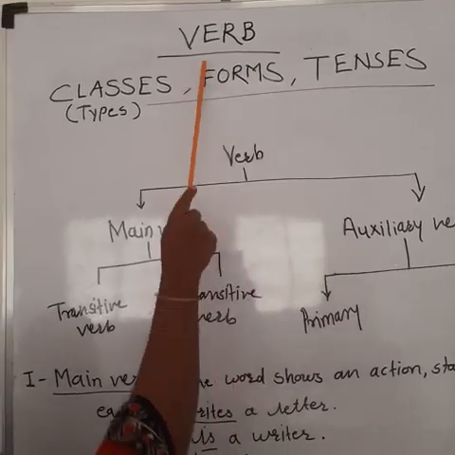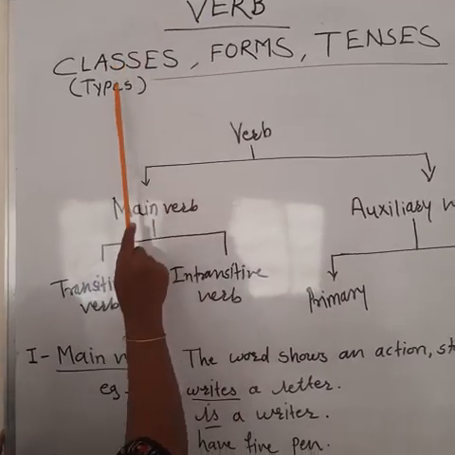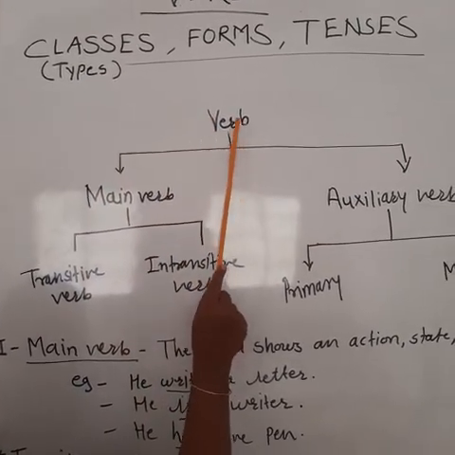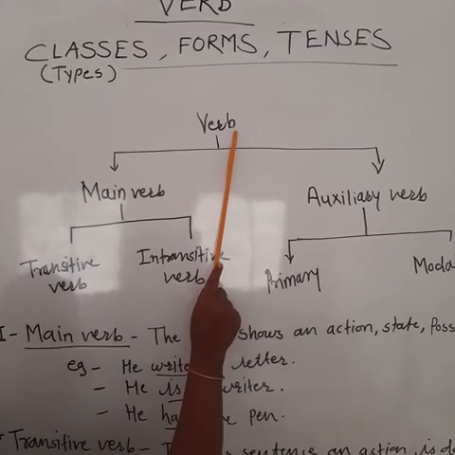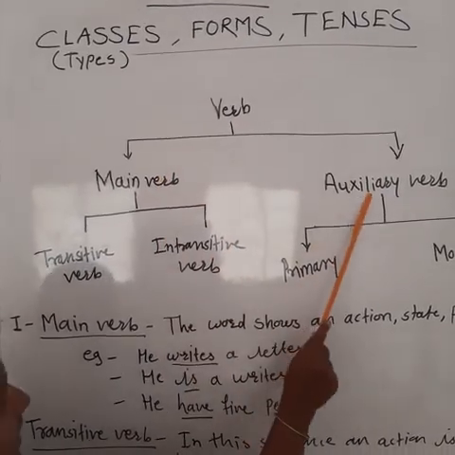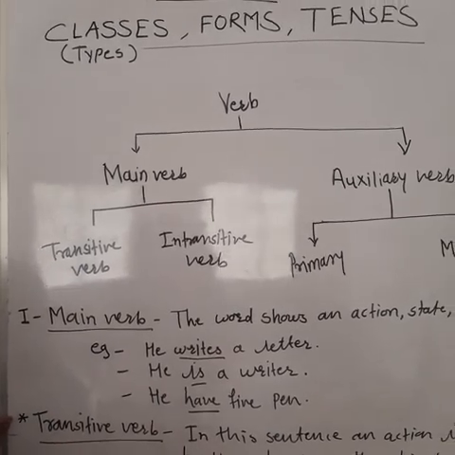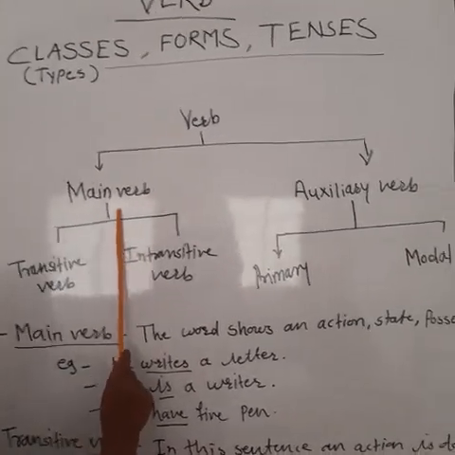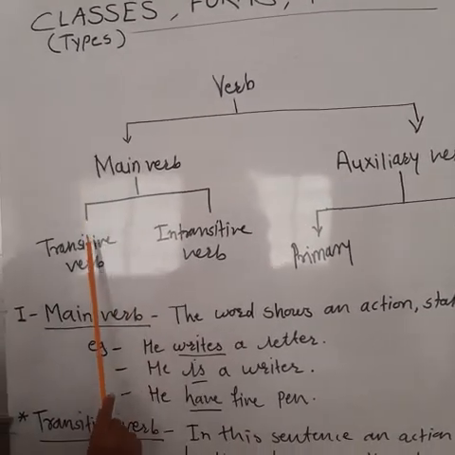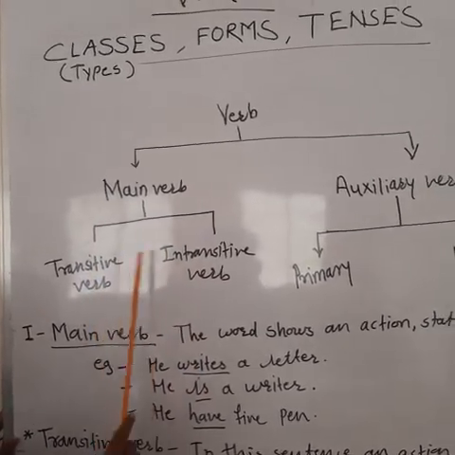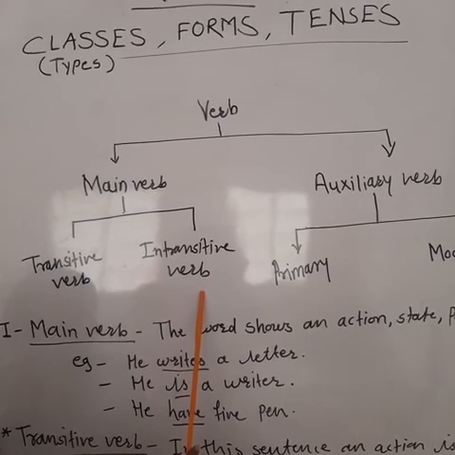So first of all, the verb and its types. The main verb and auxiliary verbs are the types of the verb. And main verbs also have two types, that is transitive verb and intransitive verb.